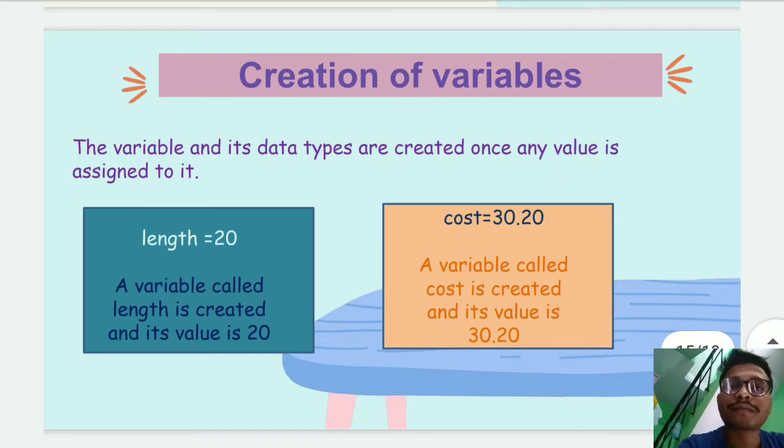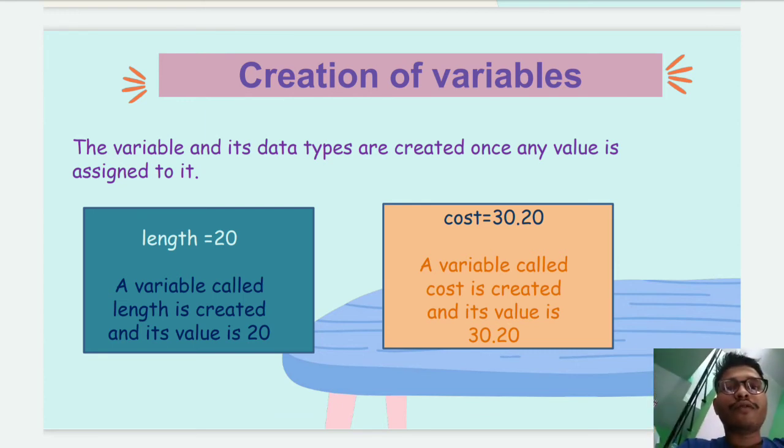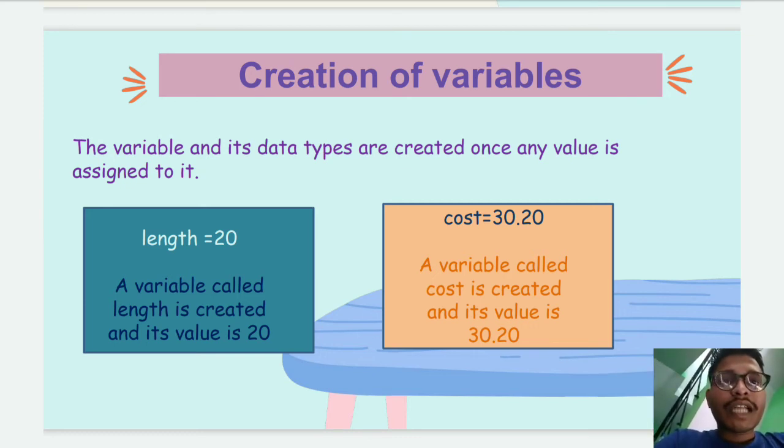Creation of variable. A variable and its data type are created once any value is assigned to it. We have already discussed this. What are data types? Data types are the kinds of values which can be stored inside a variable, meaning which type of value is stored by our variable. The variable and its data type are created once any value is assigned to it.